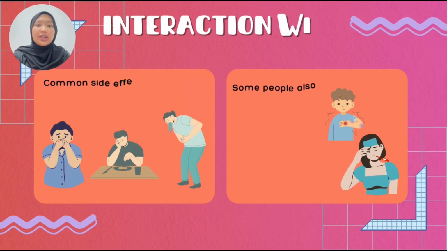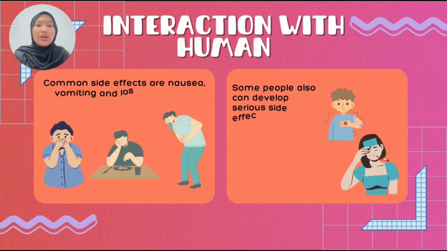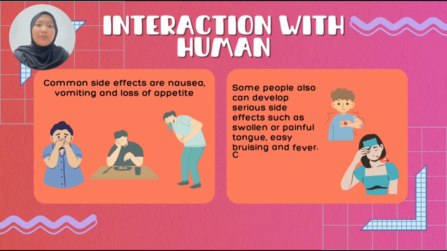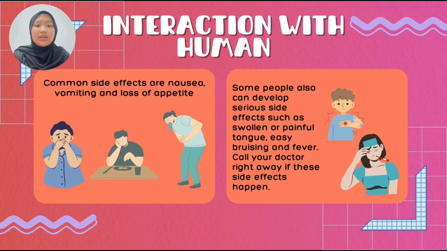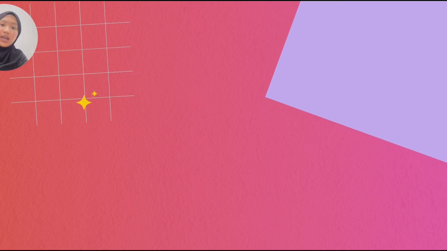And lastly, pyrimethamine might have some common side effects when consumed, which are nausea, vomiting, and loss of appetite. Some patients can also have serious side effects like a swollen or painful tongue, easy bruising, and fever. If any of these side effects happen, patients need to contact their doctor immediately and consult with them regarding the reaction. And that is all from us.